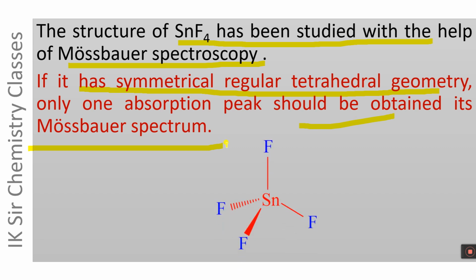If the structure of the SnF4 molecule is symmetrical regular tetrahedral like this, there should be no quadrupole splitting in its Mössbauer spectrum.